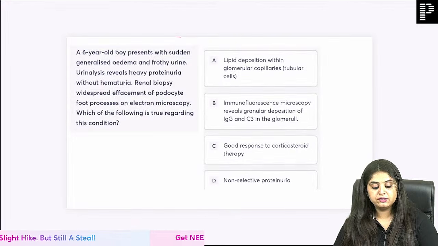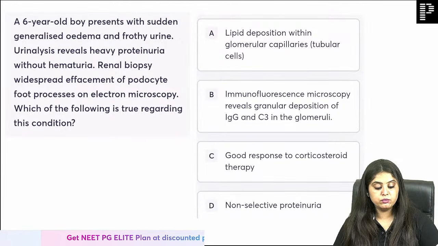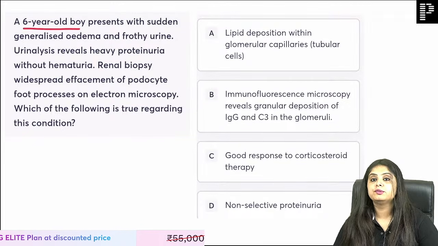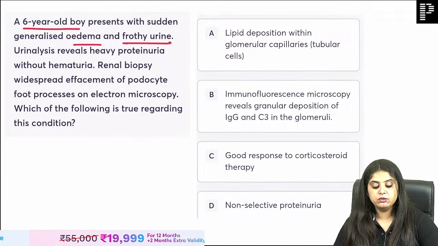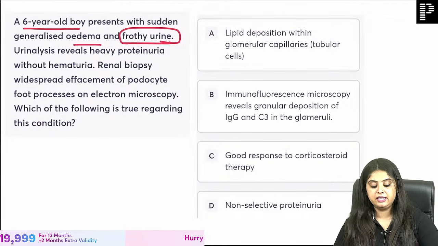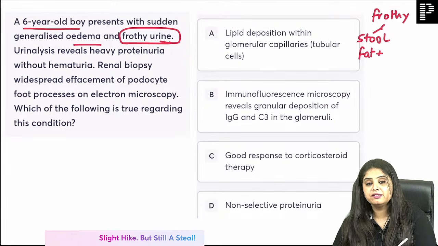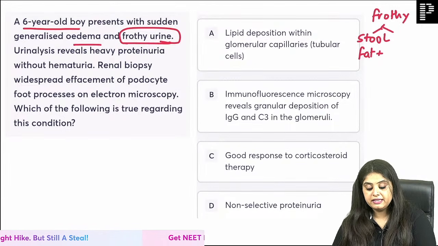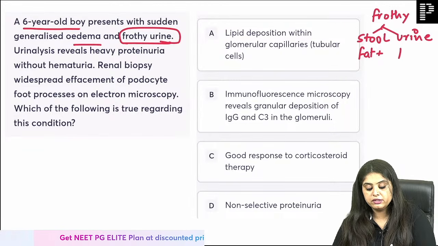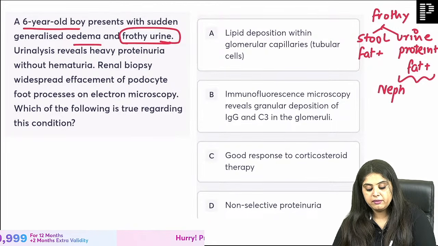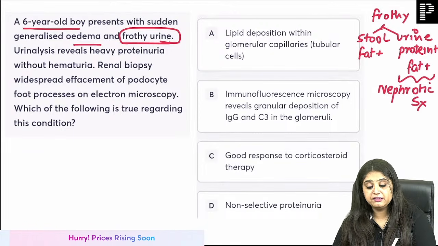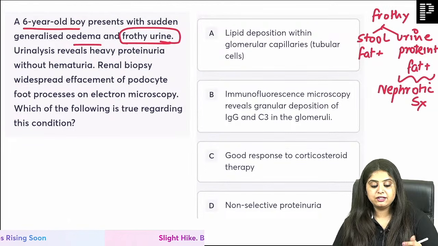I want to ask you the next question, which is again something I've got from the Q bank. There's a 6-year-old boy presents with sudden generalized edema and frothy urine. See, whenever they write frothy anything, this is a concept for you guys. If they write frothy stool, they are trying to tell you that something is coming out in the stool. Maybe it's steatorrhea, maybe it's fat. When they say frothy urine, then something is coming out in the urine. Maybe protein is coming out, maybe protein and fat both are coming out. So that would be a case of what? That would remind me of nephrotic syndrome, that something is coming out into the urine, right? That is what makes it frothy.